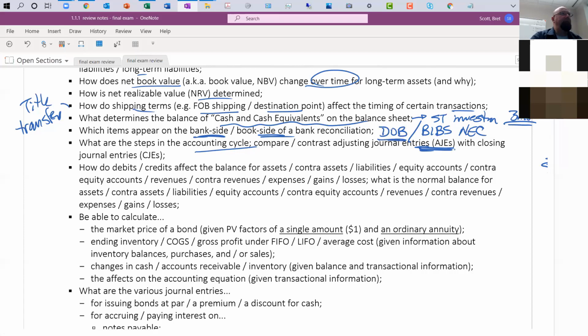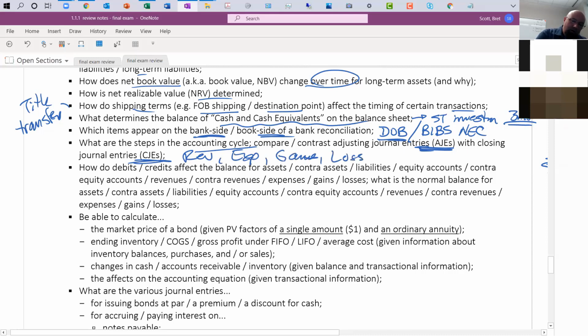Passage of time often prompts us to record a journal entry. Closing journal entries are where basically all the revenues, expenses, any type of gains and losses, all those accounts are being emptied out into the retained earnings account. So we just close those out. So go back and take a look at 2.5 for that.